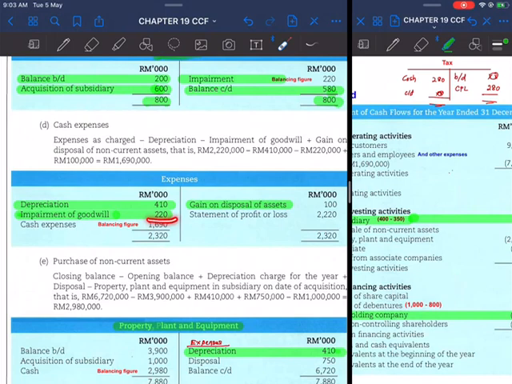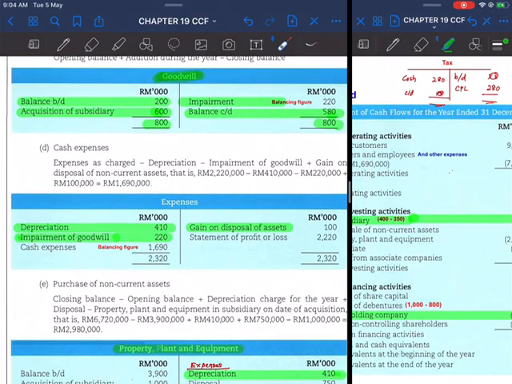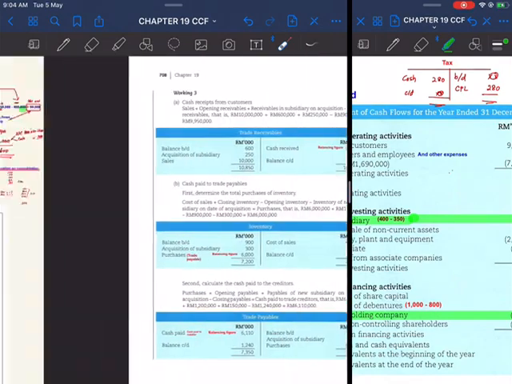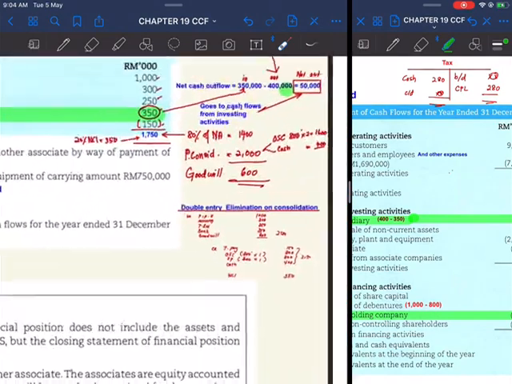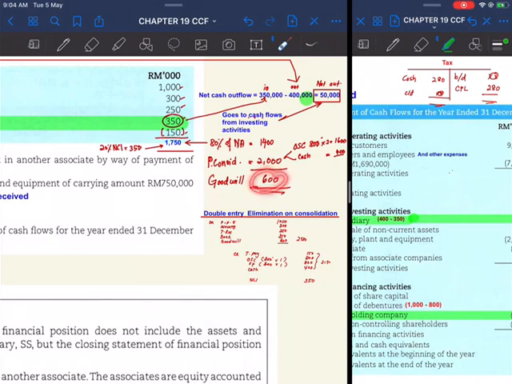Additional information B mentioned only the item impairment of goodwill, but it does not mention the amount. So here we have found that the amount is 220, so it will be entered then. Meaning debit expenses, credit goodwill, 220. So that is with regard to goodwill, the amount that we find.